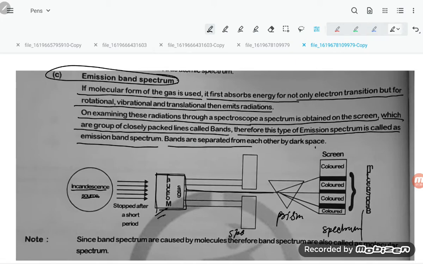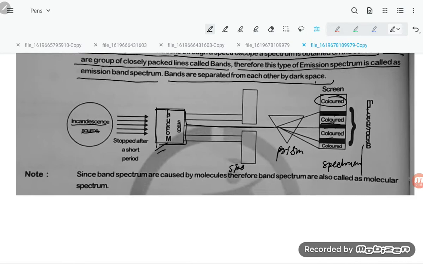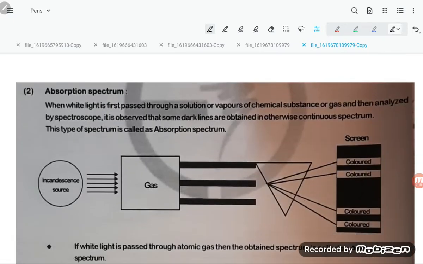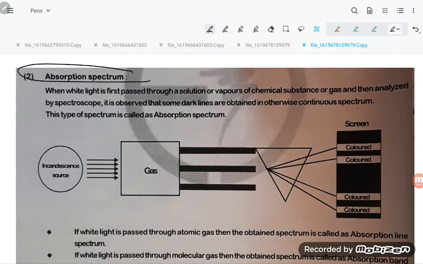Bands are separated from each other by dark space. So there is color, then dark, then color, then dark. Since the broad band spectra are caused by molecules, band spectrum is also called molecular spectrum. Now let us move on to the absorption spectrum.